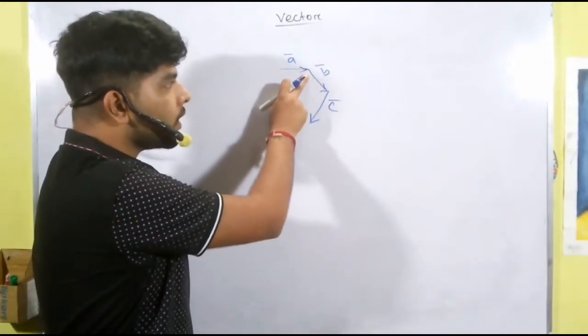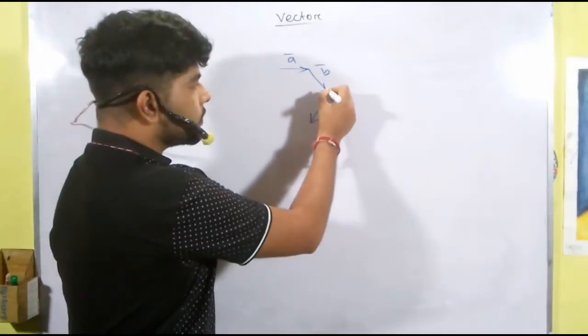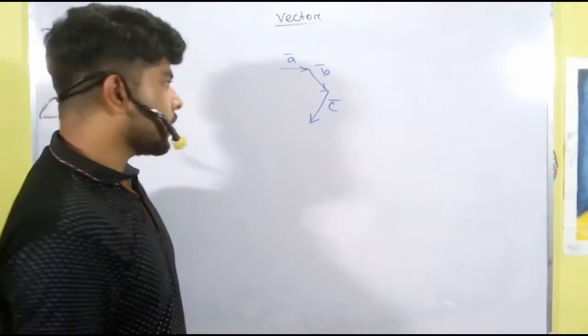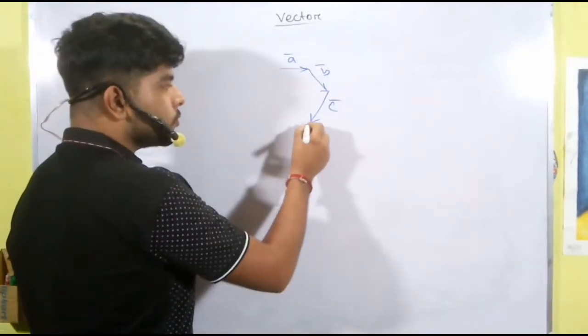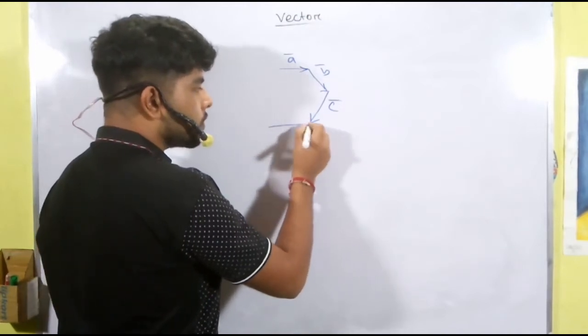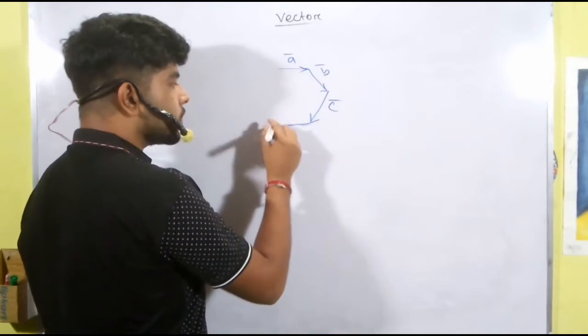The tail of B vector is joined with the head of A, and the tail of C vector is joined with the head of B. If there are more vectors, we keep joining the tail of each vector with the head of the previous vector.